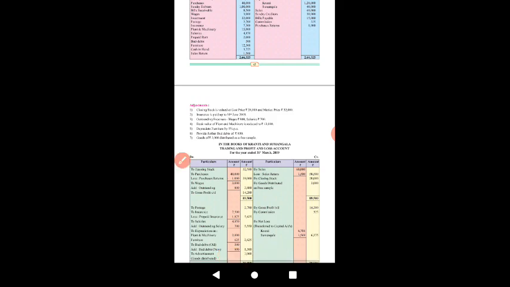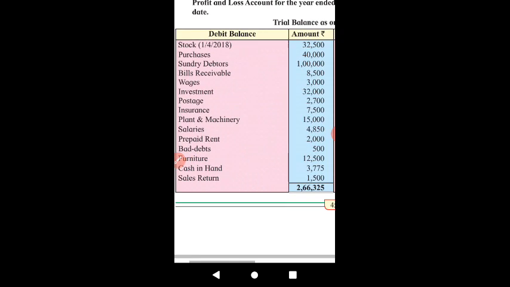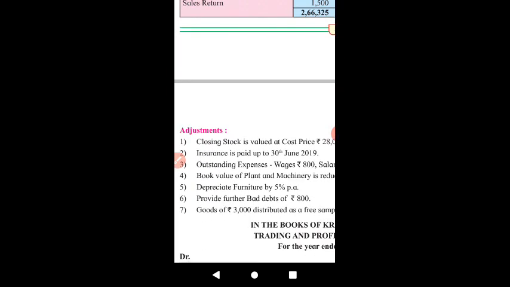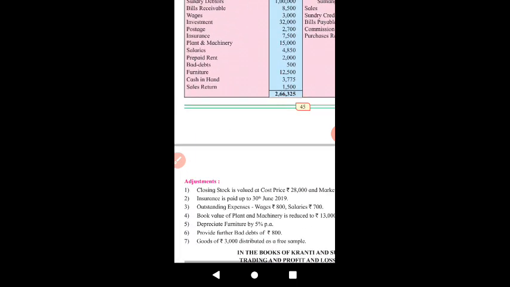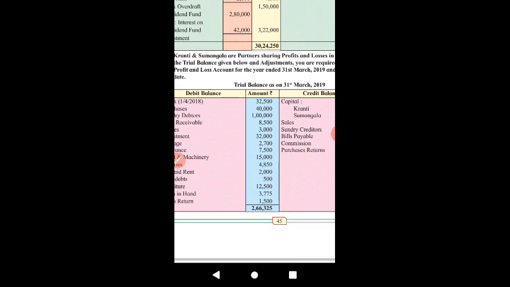Though we have paid for insurance this year, the coverage of insurance, I mean the benefit of insurance, will be enjoyed by the business till 30th June 2019, and the current year for which we are preparing the final accounts is ending on 31st March 2019.